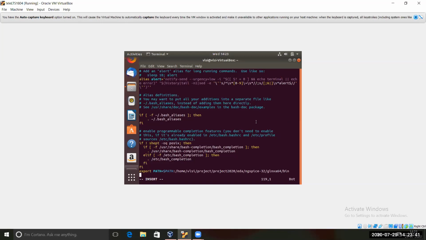So for that, you go to the last line. See, I'm at the last, where there is this export command. You have to copy and paste this from the GitHub page. I can show you that. Just a sec.